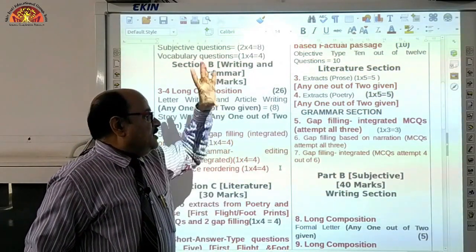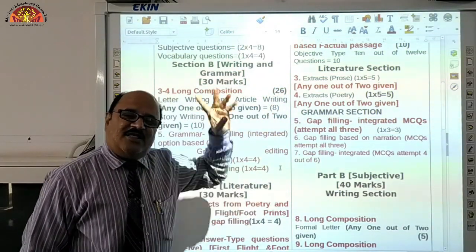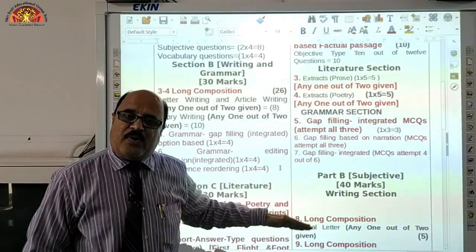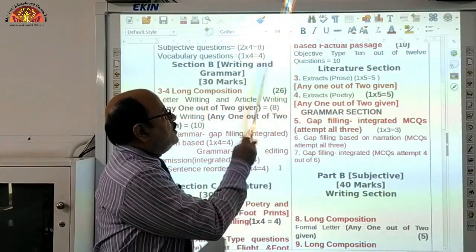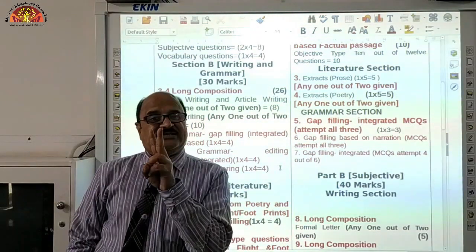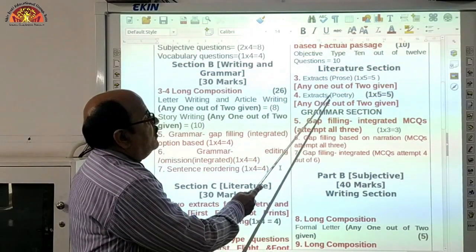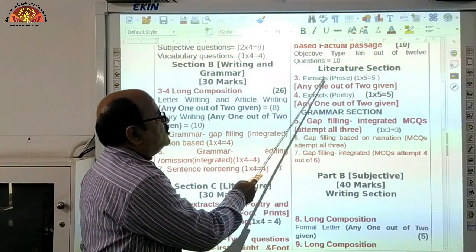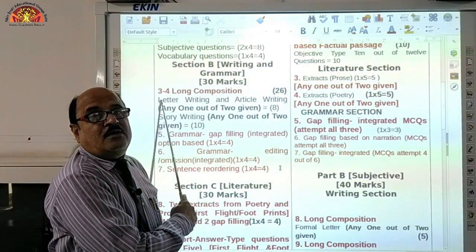Now broadly we can say that the whole question paper has been divided into two parts. Earlier they were divided into four sections, but now two parts are there, part A and part B. So the second part of part A is related to literature. Obviously literature, two unseen passages you are supposed to attempt. I told you, do you still remember? Right students, one is based on prose and one is based on poetry. So in this way question numbers 3 and 4 are there. Here also question numbers 3 and 4 were there, but they were based on your writing section.